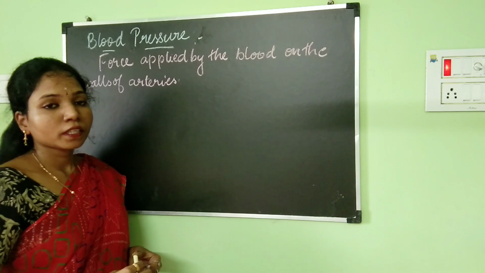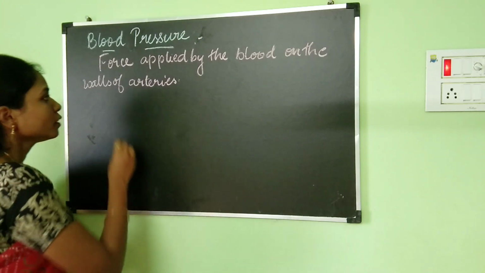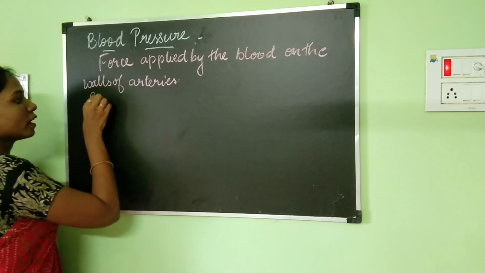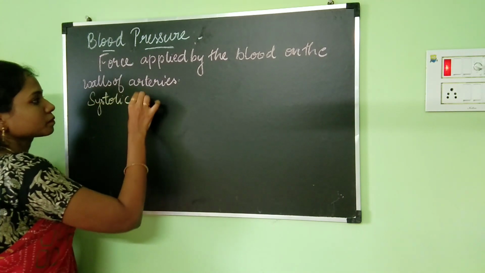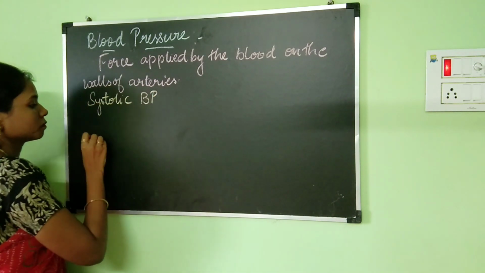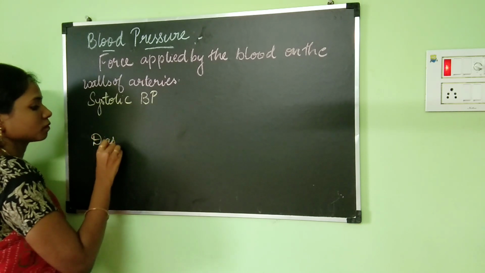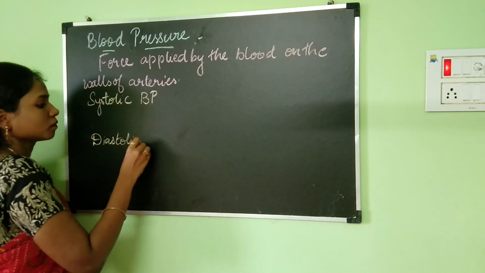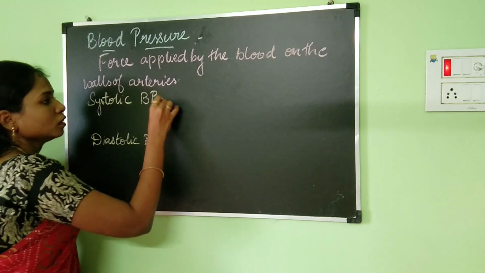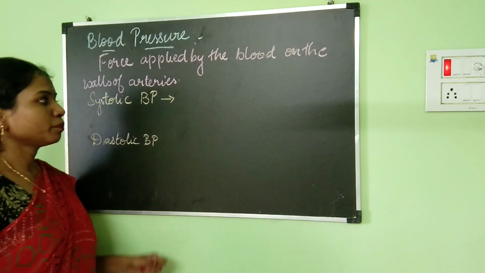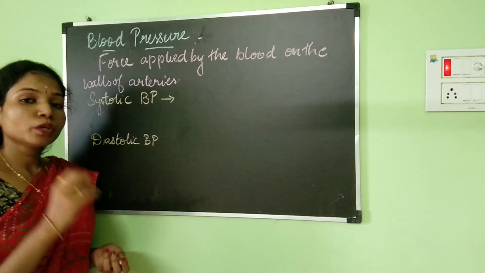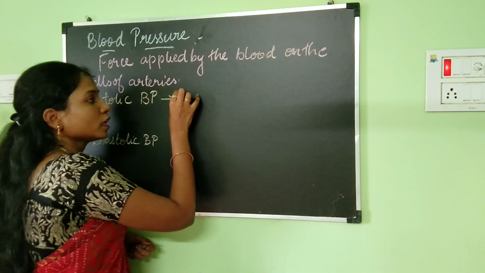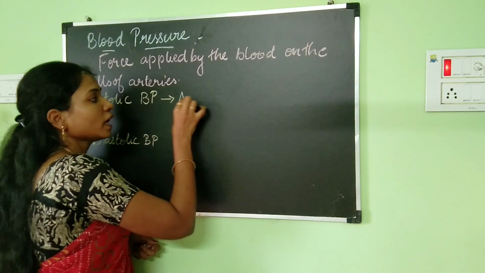The blood pressure is usually expressed in terms of systolic blood pressure and diastolic blood pressure. So what is this systolic blood pressure? Systolic blood pressure is the pressure with which the left ventricle forces the blood into the aorta.